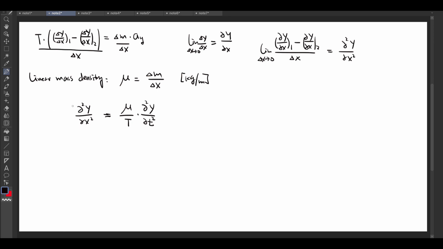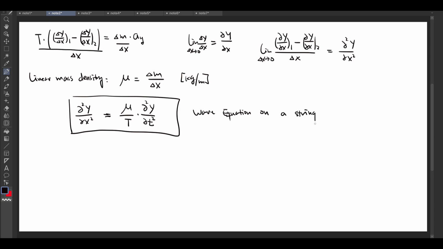Okay, so this equation is the wave differential equation on a string. And in fact, this one is general. We can generalize it to any wave system.